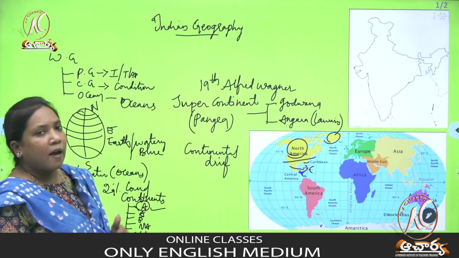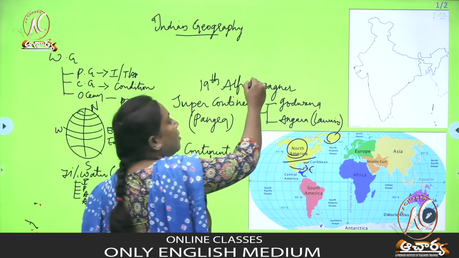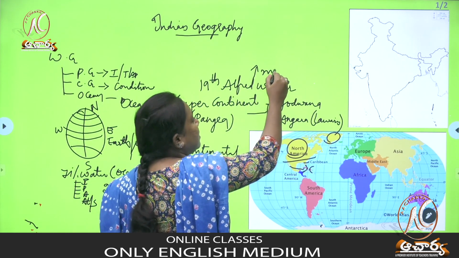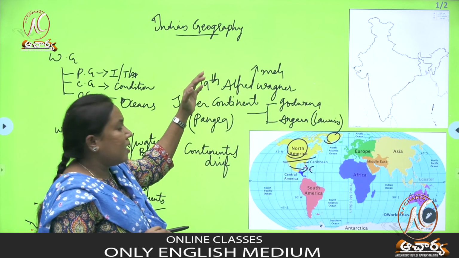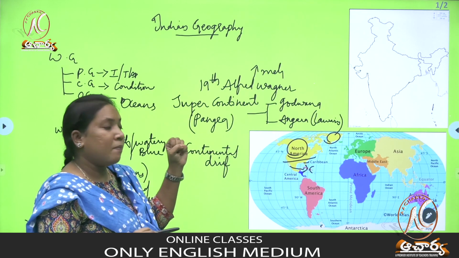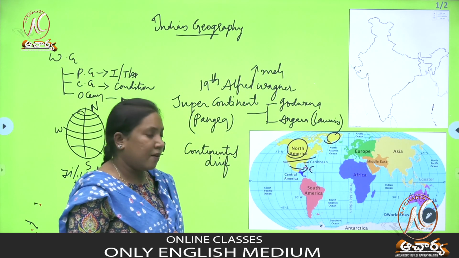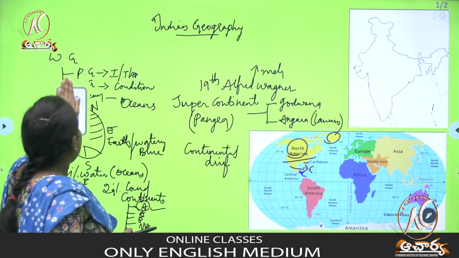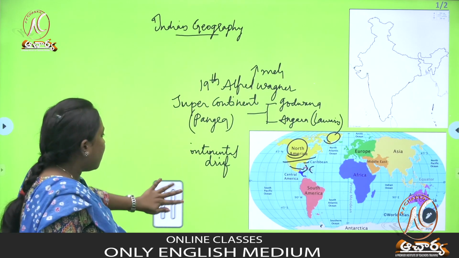And who is Alfred Wegener? Alfred Wegener is a meteorologist. In the 19th century he conducted a survey, and that survey is called continental drift. So these are the topics we have learned regarding the world. Now we'll see other topics.